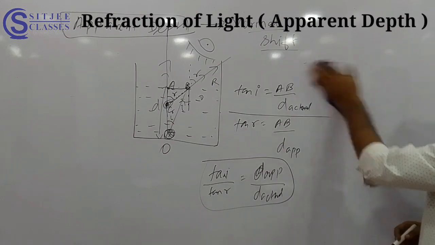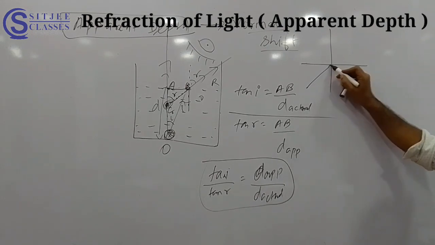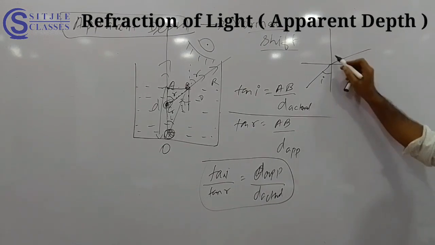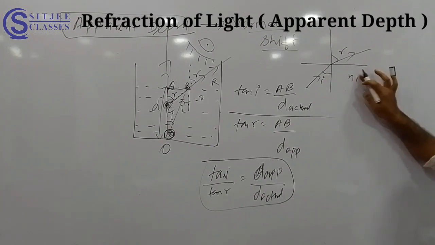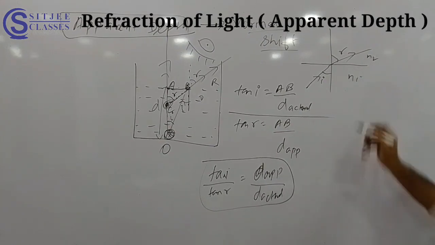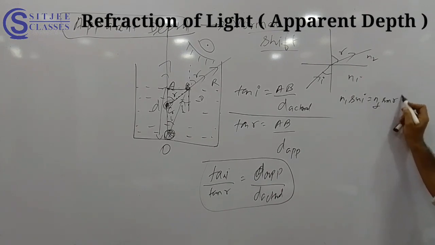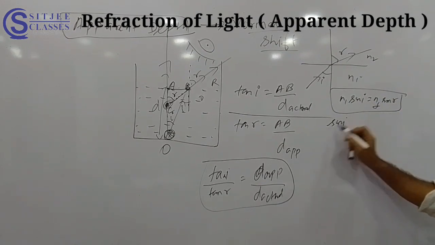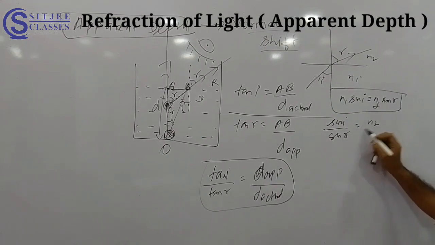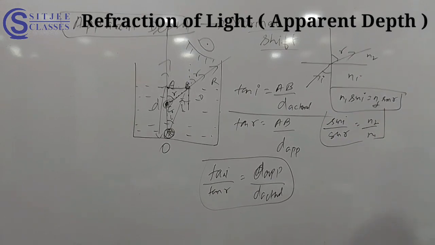See here. Simple. This is normal. Keep this in mind. This is I and this is R, for example. Correct? This I will take N1 and this I will take N2. Then I used to write n1 sin I equal to n2 sin R. Because if you bring here sin I by sin R, it will become n2 by n1. Now see here, n2 by n1 is refractive index of 2 with respect to 1.